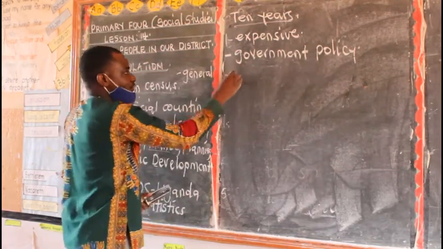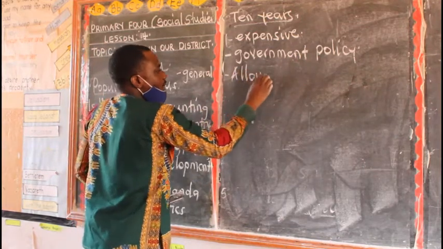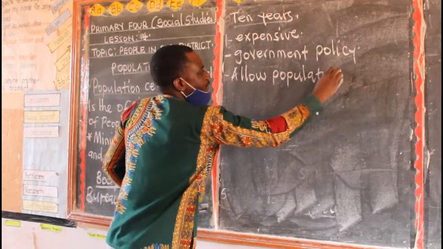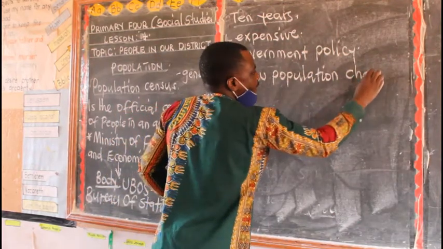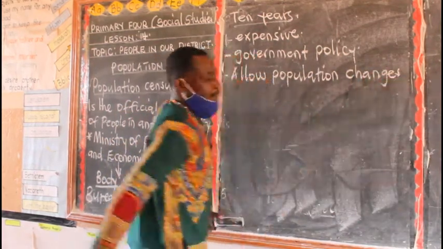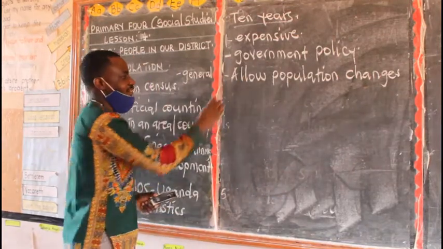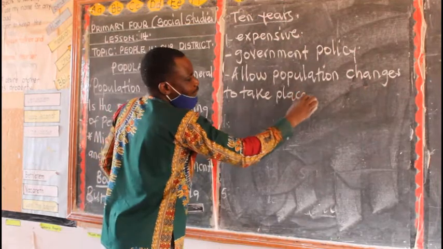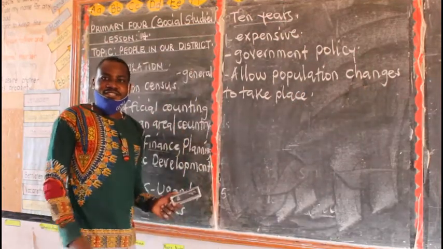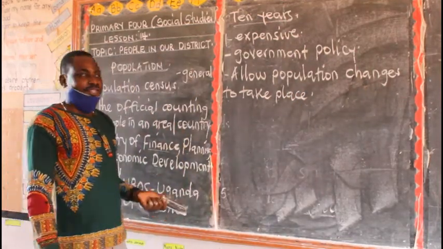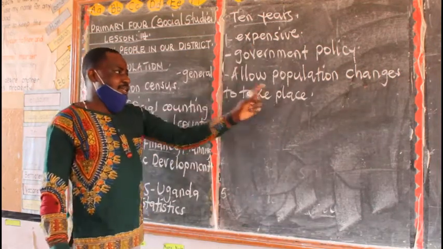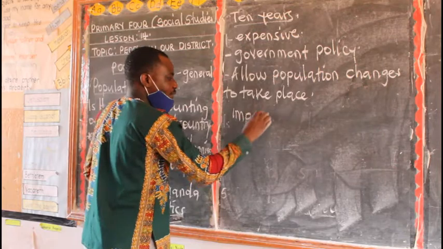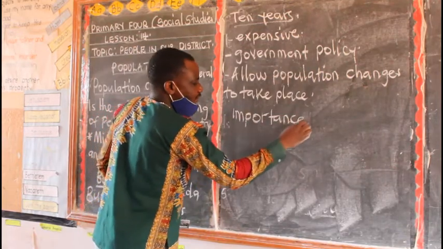Then the third one is to allow population changes to take place. So they can ask you, give any 2 reasons why population census is carried out after every 10 years. The reasons are here.